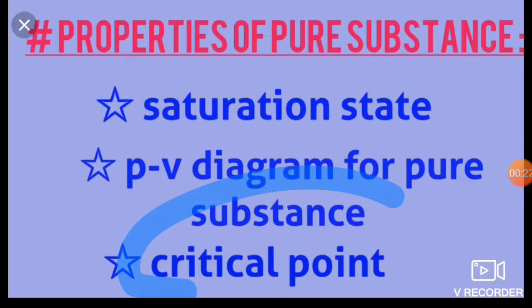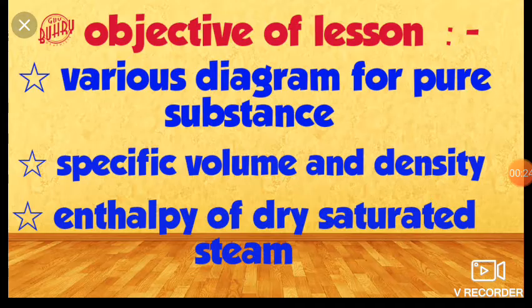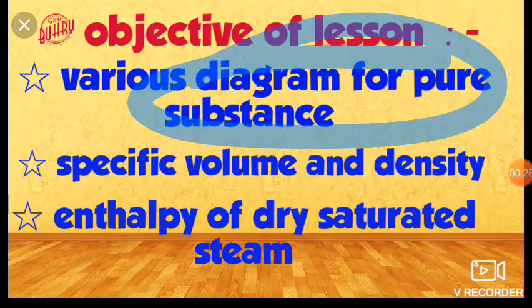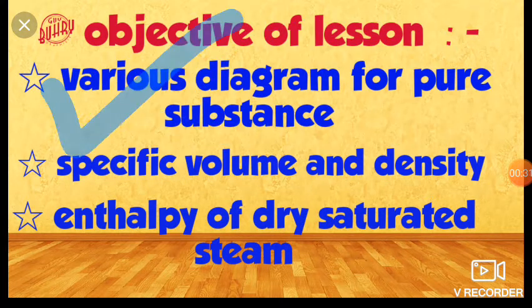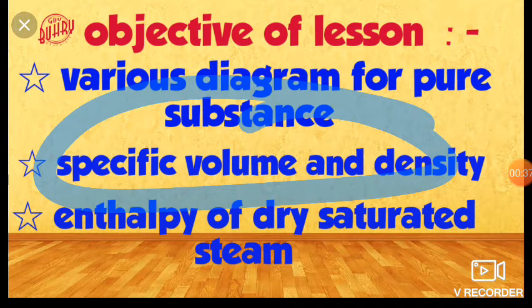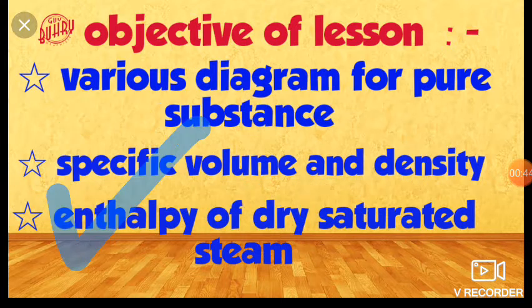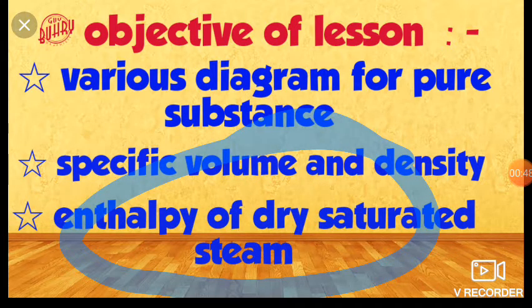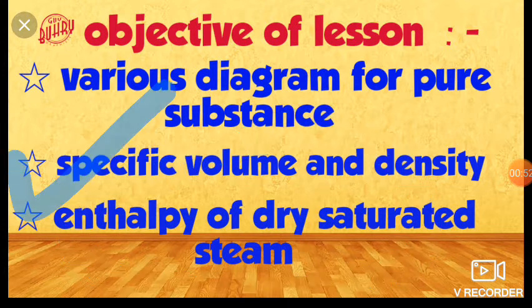Now, in this lecture, we will study various diagrams for pure substance, that is the PV diagram and the HS diagram, and then we will move to specific volume and density for water vapor and steam. And then we will study the enthalpy of dry saturated steam. We will also study entropy, specific volume and density.